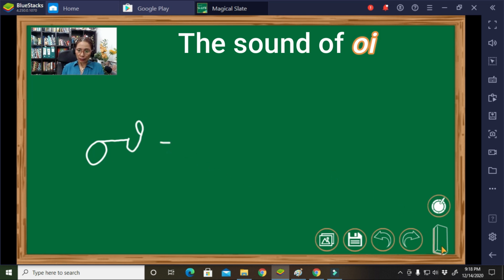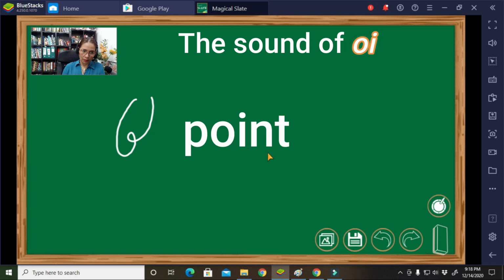It is annoy. Okay. Next, let's proceed. We do have the downward curve and then an oi sounds and a blending symbol. What is that? Very good. The word is point. Alright, next example.